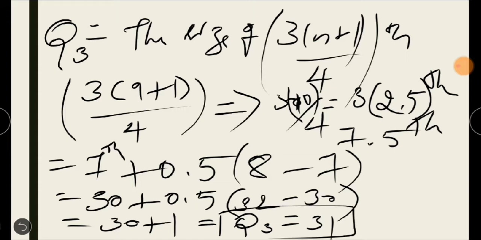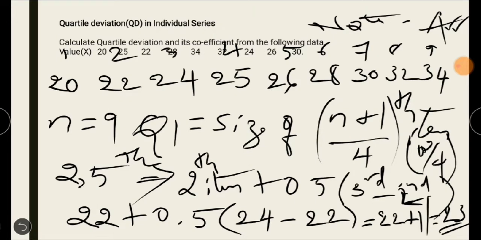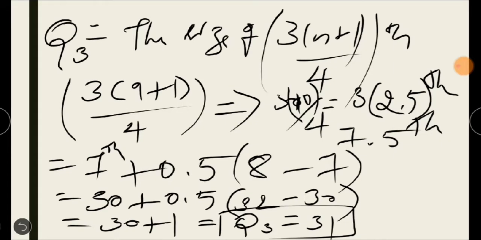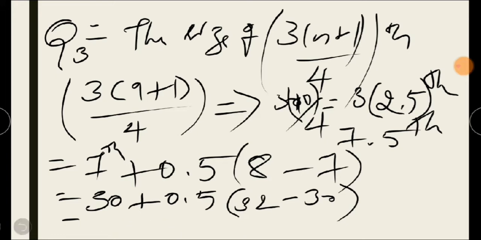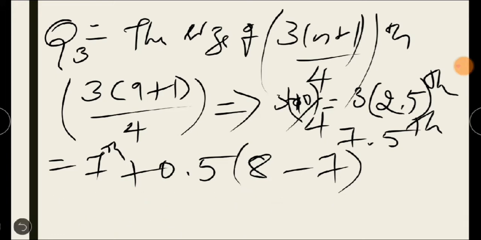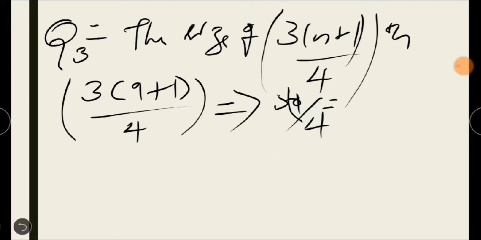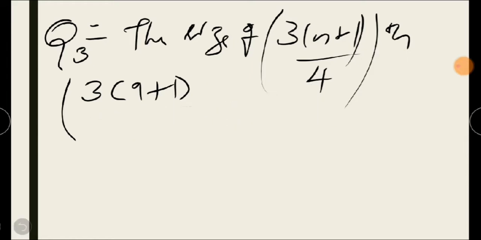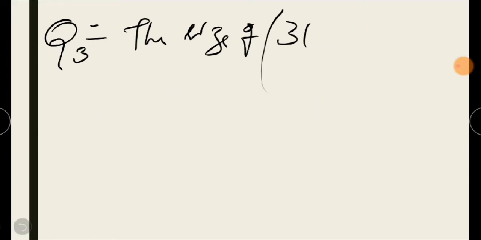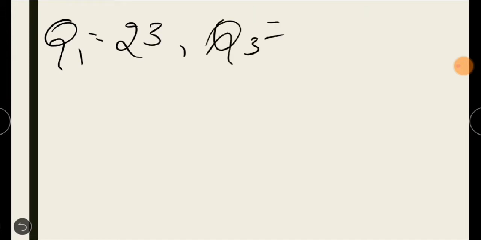See, the Q1 value we got as 23, the Q3 value is 31. So we got the Q1 and Q3 values. Next, the step is substituting these values in the formula. So we'll write here the values of Q1 and Q3. So Q1 is equal to how much we got? 23, and Q3 we got as 31.